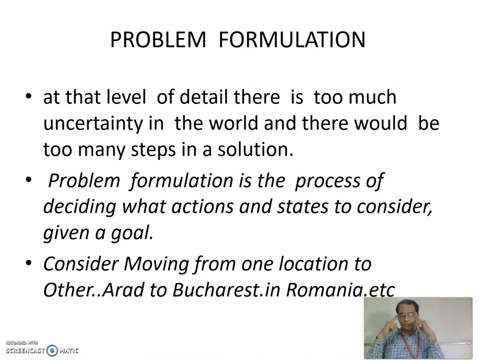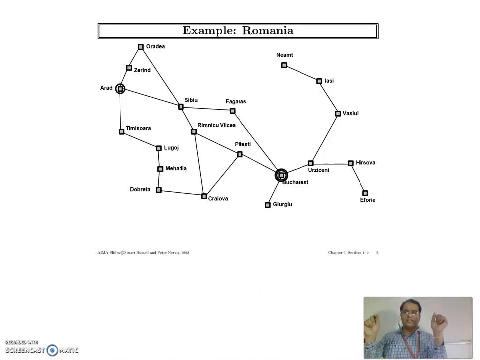Now consider moving from one location to another, from Arad to Bucharest in Romania. This example we have taken from the textbook by Russell and Norvig. I'll show you the diagram of Romania. Consider the agent is in Arad and needs to reach Bucharest by the next day or something like that. So how can the agent reach Bucharest? Please keep this in mind, as we will refer to the map again and again.